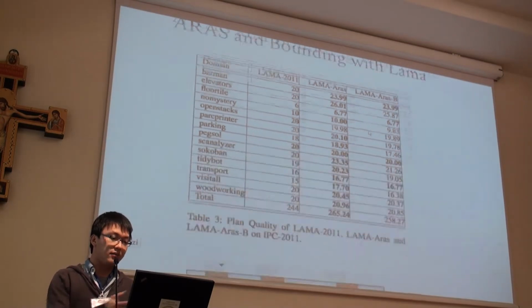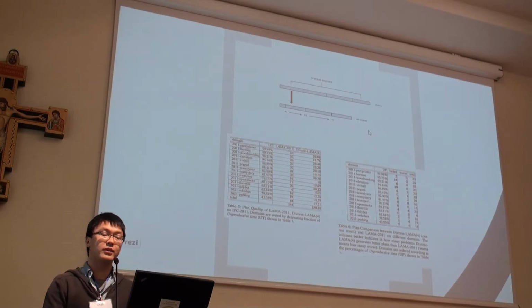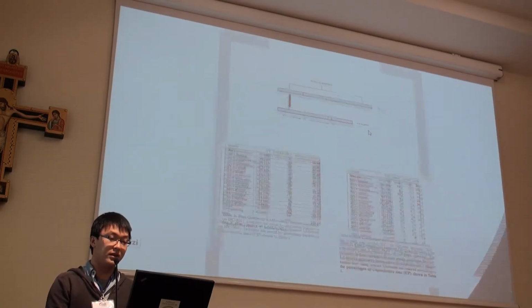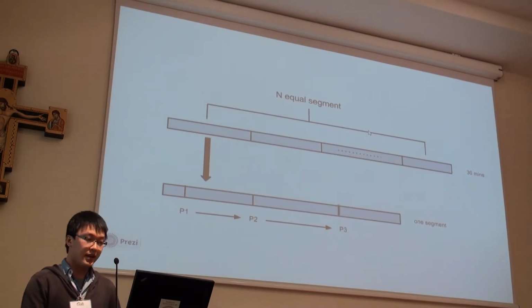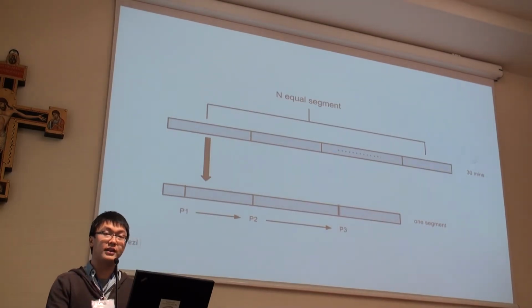So now, after looking at post-processing and how it improves plan quality, let's look at restarting. Here, assume we have a 30 minute time cutoff. If you want to really generate more plans, one very simple idea is to restart.